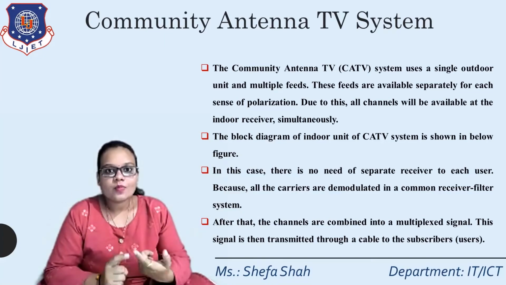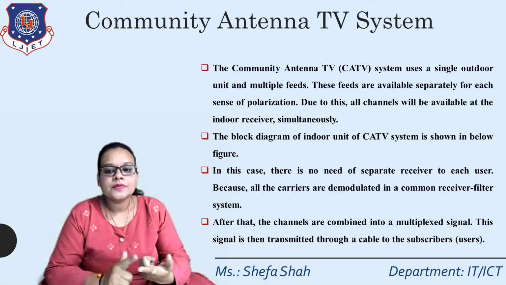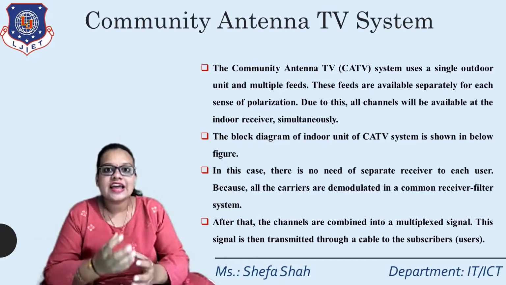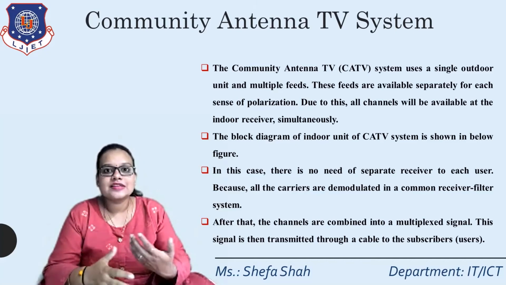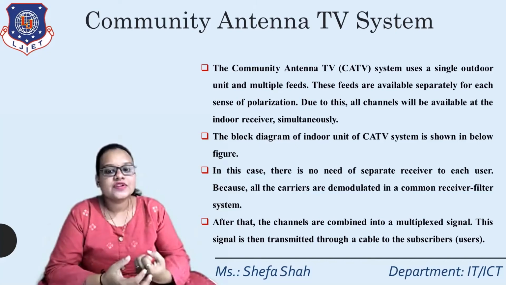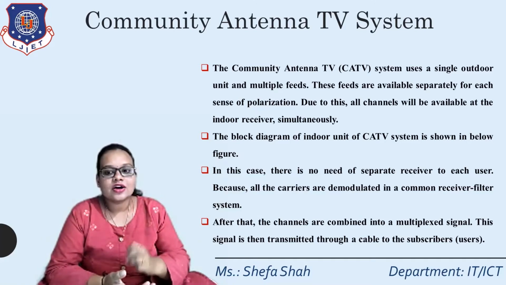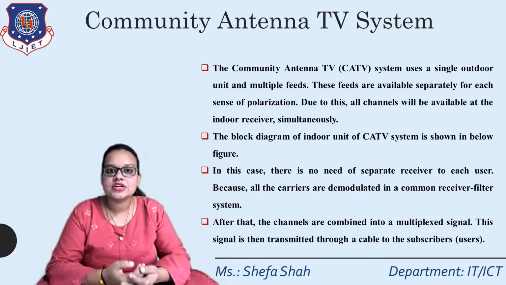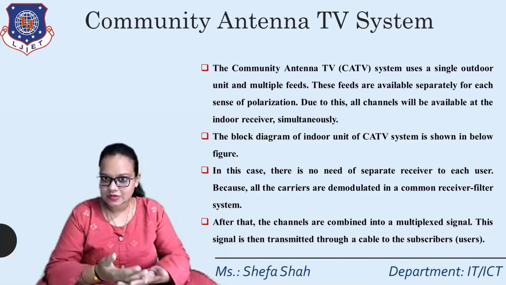The CATV, the community antenna TV system, uses a single outdoor unit and multiple feeds. These feeds are available separately for each sense of polarization. Each receiver may have a different polarization, either LHC or RHC, based on the type of conversion. Due to this, all channels are available at the indoor receivers simultaneously, so we can change between multiple channels on only one receiver.